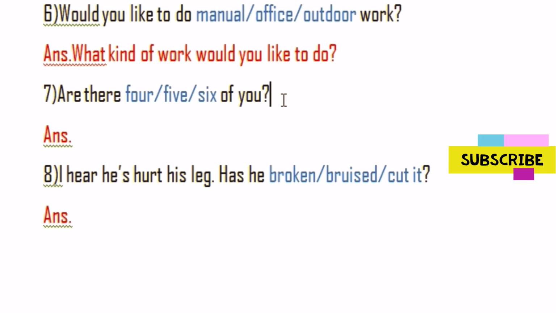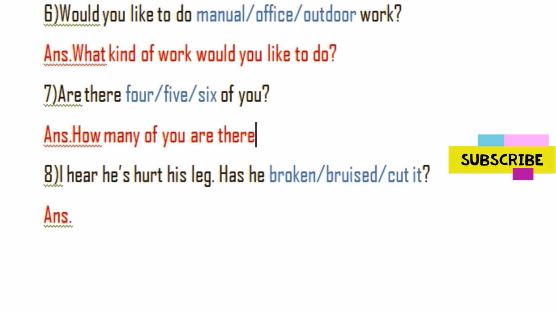Now analyze this question. Are there 4, 5, 6 of you? It talks about numbers, isn't it? Yes, it talks about numbers. That is why we can write here, how many of you are there? This is the question. This is the perfect question for this.